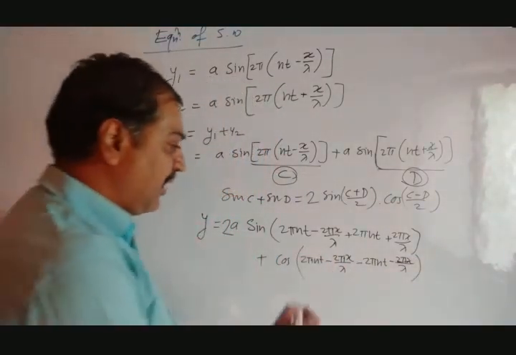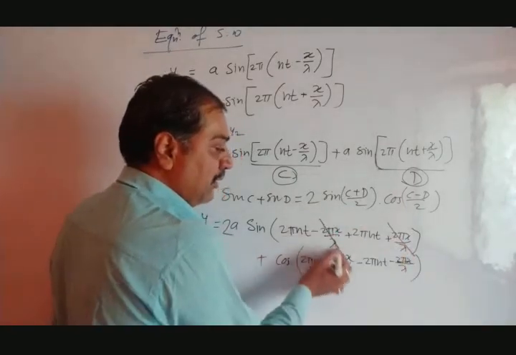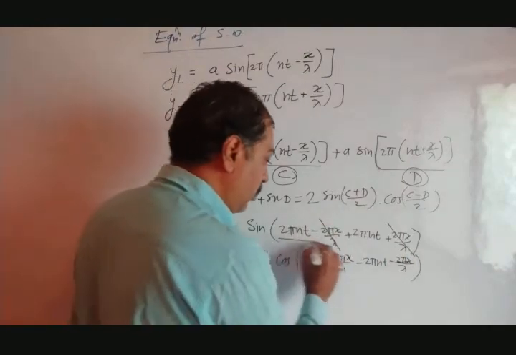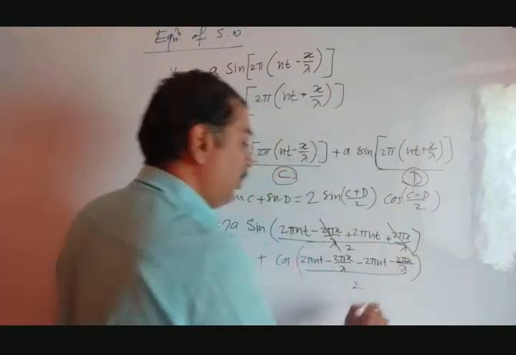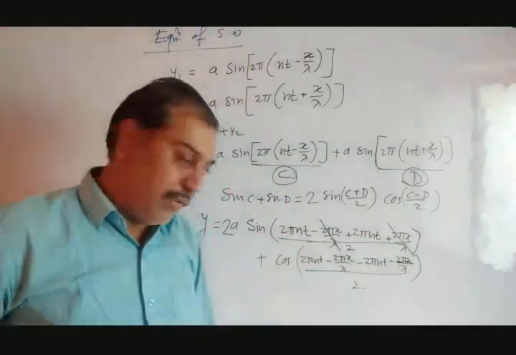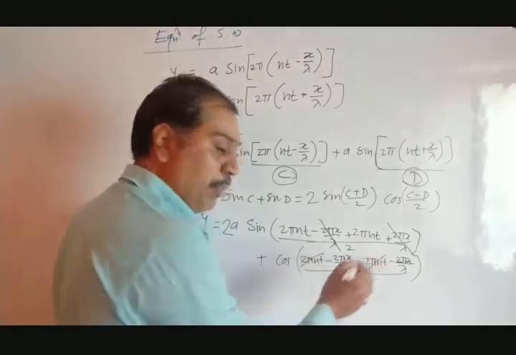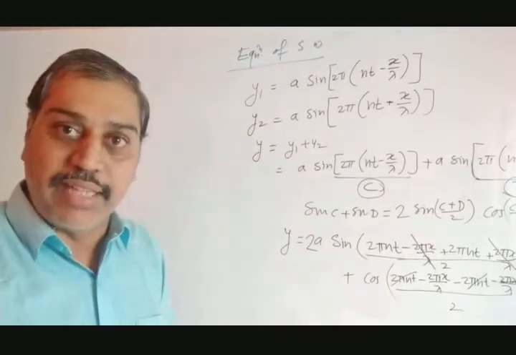From this, if we consider here minus 2 pi x by lambda plus 2 pi x by lambda, this gets cancelled out. Okay, and one thing is remaining, divide by 2. So this is divide by 2 here, divide by 2 here. So 2 pi x by lambda cancelled out. Similarly, in this case, plus 2 pi nt minus 2 pi nt cancelled out. So we can write the same equation.